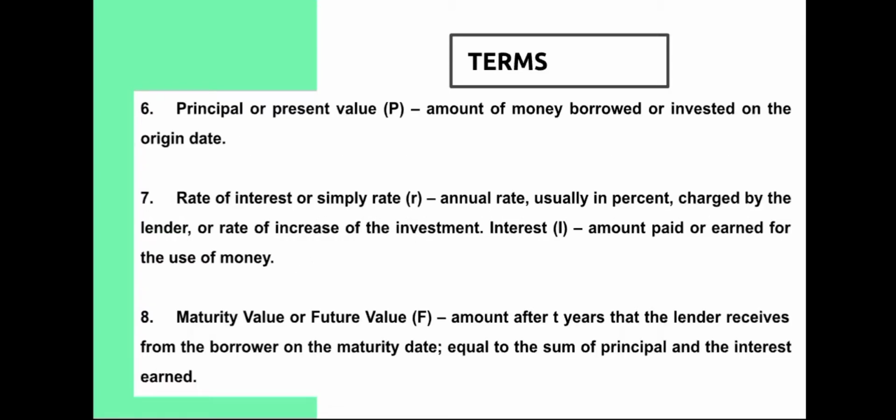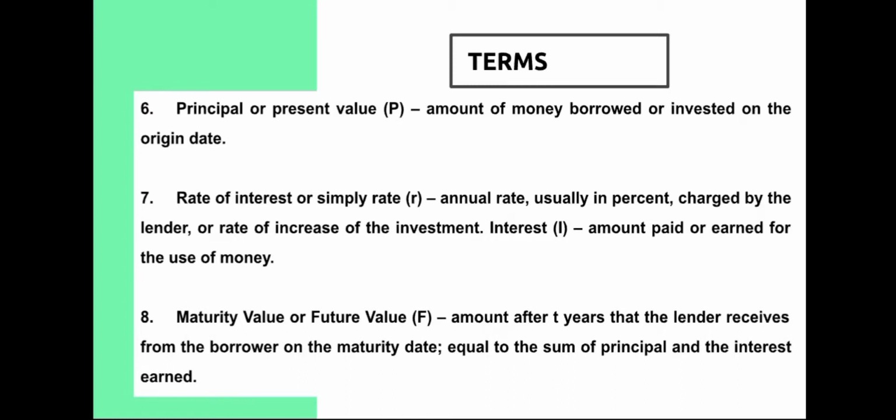We also have principal or present value, which is the amount you will be borrowing from the origin date. Iba yung present value doon sa maturity value, item number 8, kasi yung maturity value is the combination of principal plus the rate of interest.